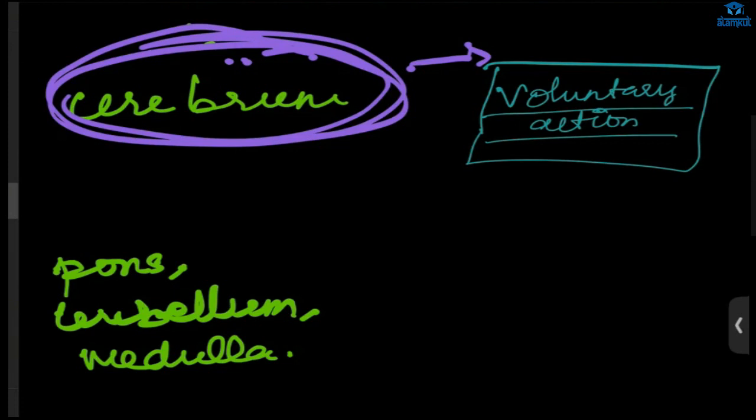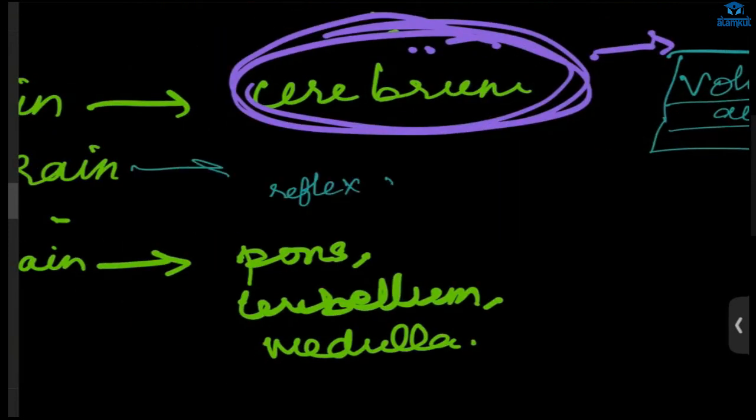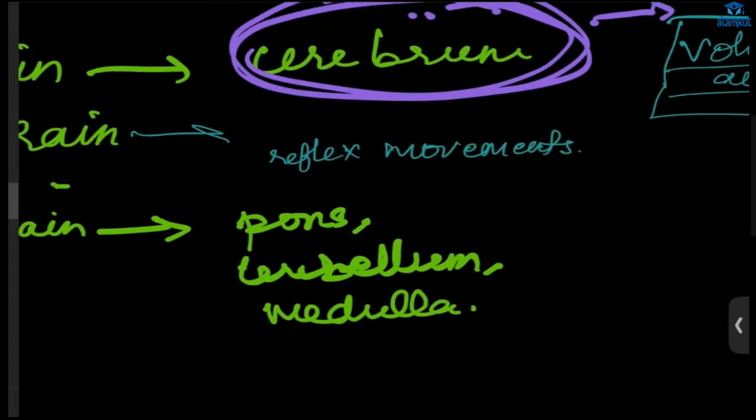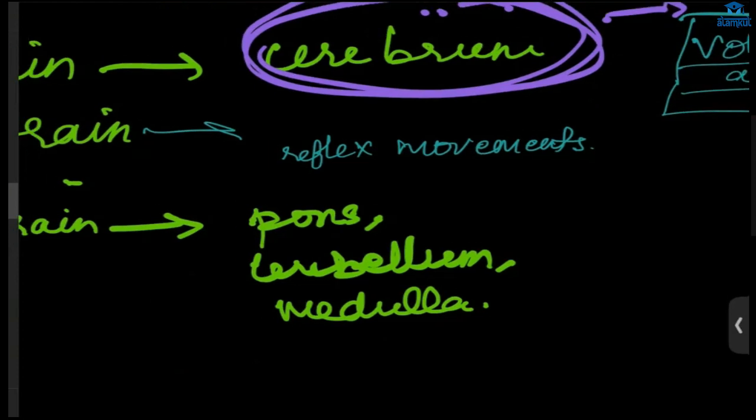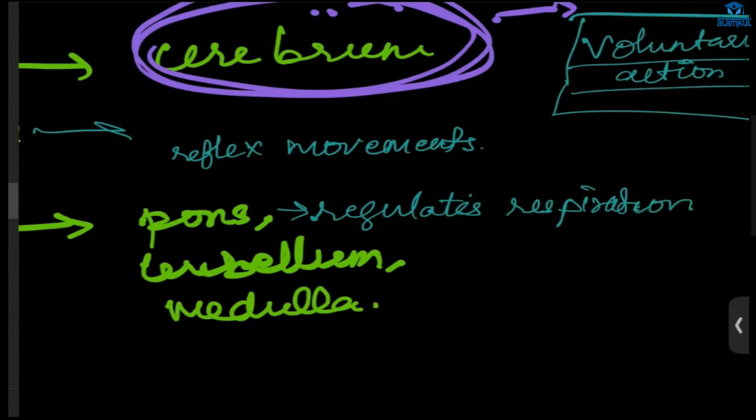Understood? Next, the midbrain is involved in reflex action. We have talked about reflex action, right? Next, the hindbrain. What does it do? The pons regulates respiration. The cerebellum is the balancing part. What does it balance? When we are walking, dancing and racing, the body structure and movement of the body, we are not falling off, right? The balancing is done by the cerebellum.